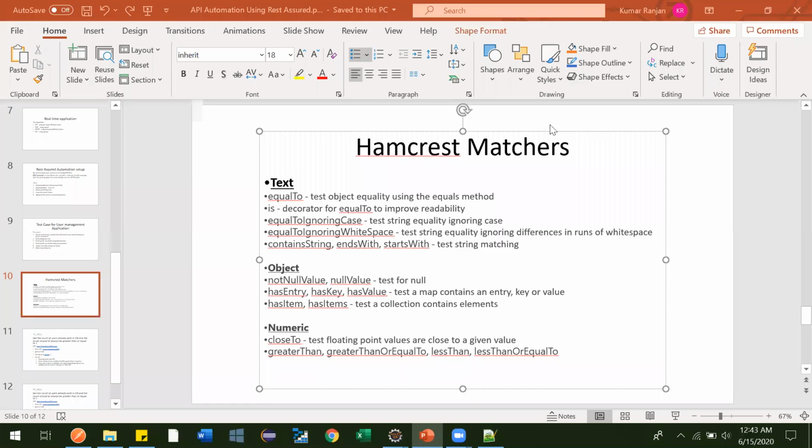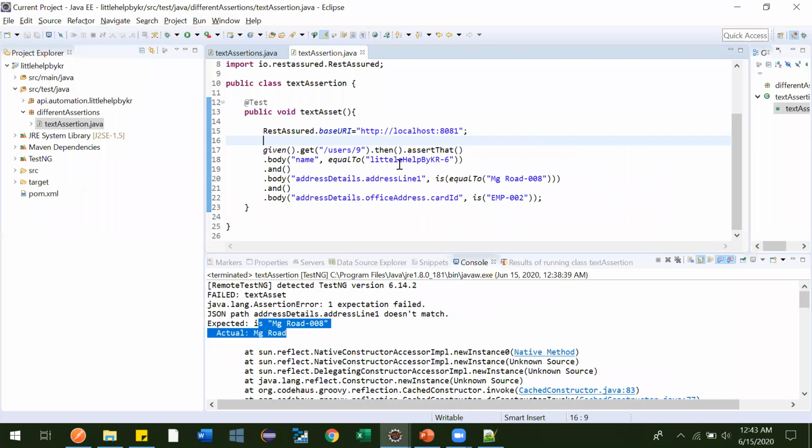Hi guys. So in the last video we saw the is operator, the is assertion, and how to use it. Now we will be using the next assertions: equal to ignoring cases, and equal to ignoring white space, and so on. So now let's go here.